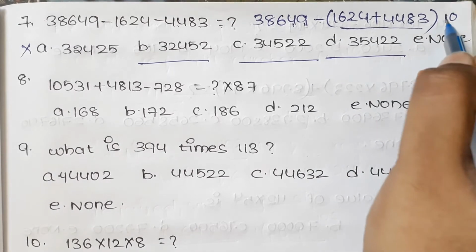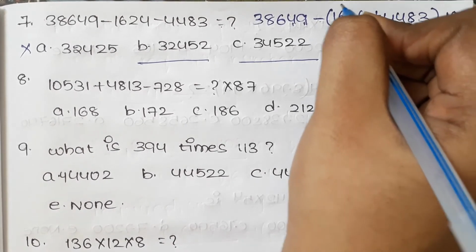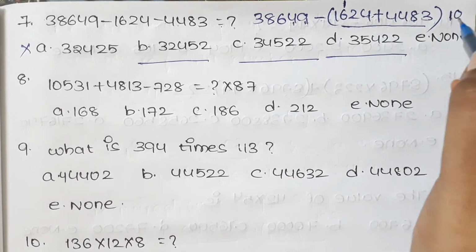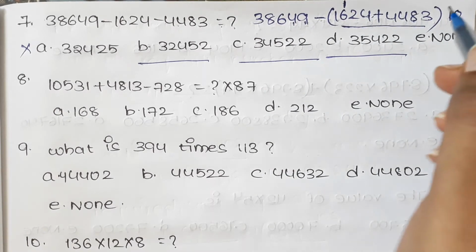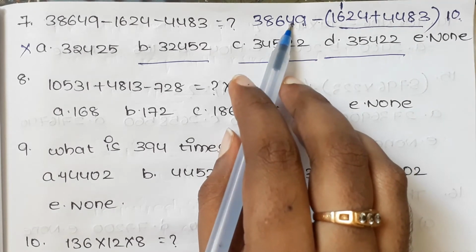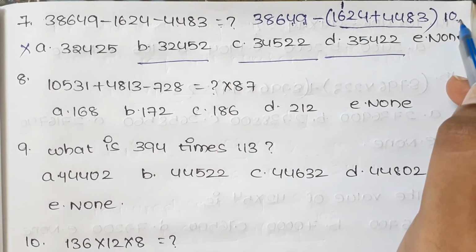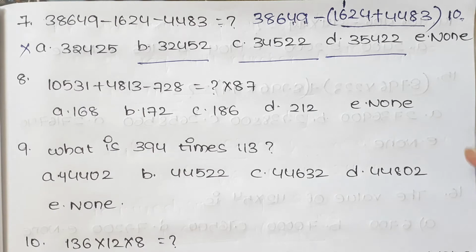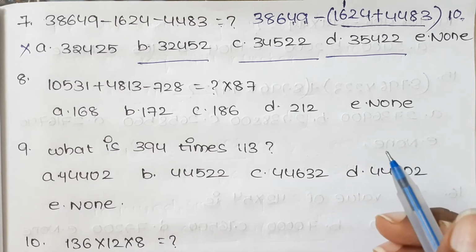Here 1 is the carry and 1 is added to the previous number, and finally we have second digit as 0, and here 4 we have. 4 minus 0 is 4, so the second digit should be 4.